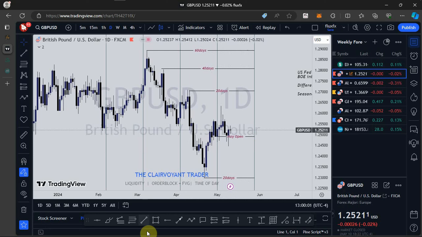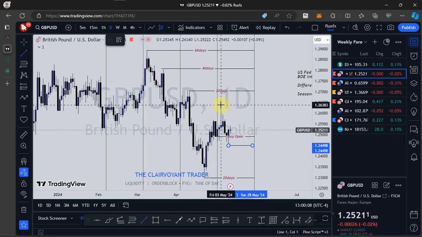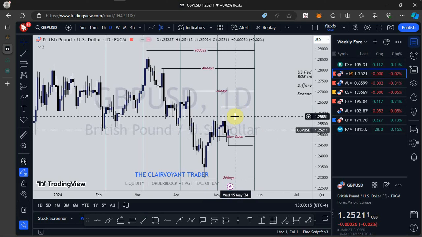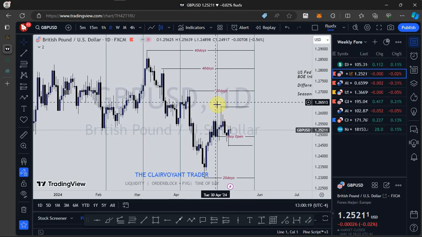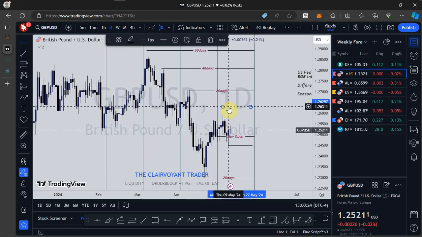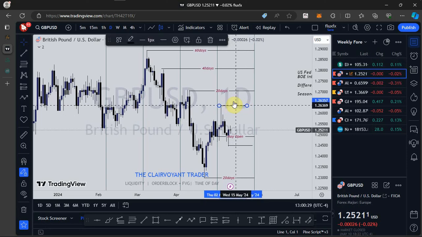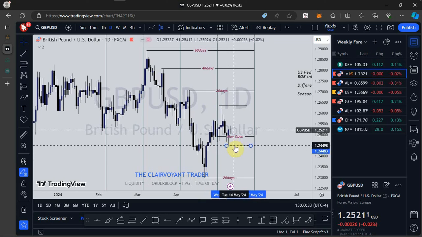But as it stands now, look at this here, GBP is between this range low here and this range high here. That is the state of GBP USD as it stands. So this is a long term swing high right here, and this is a short term swing low we are seeing here.